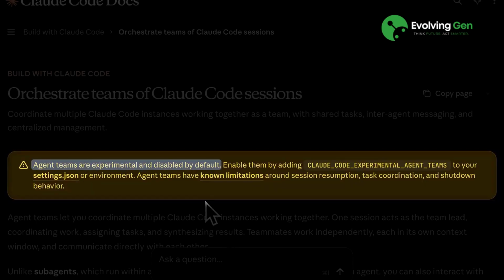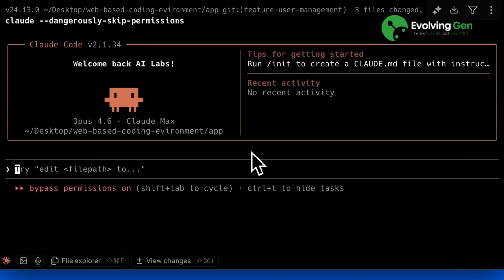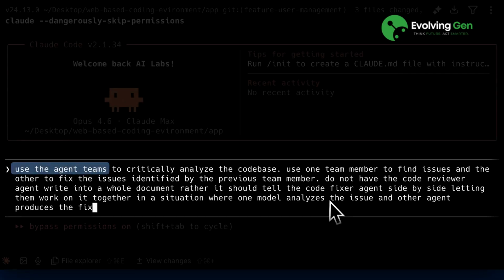This feature is still experimental and disabled by default, so there are going to be some bugs in teammate handling during this phase. In order to try it out, we had to manually enable it. We did this by setting the Claude Code CLI flag for experimental agent teams to 1. With this CLI flag enabled, agent teams were available for use in further sessions. With this flag enabled, we were able to access the Teams feature in Claude Code. Since this is an experimental feature, we needed to use specific wording that tells Claude we want to use the agent team for a certain job.